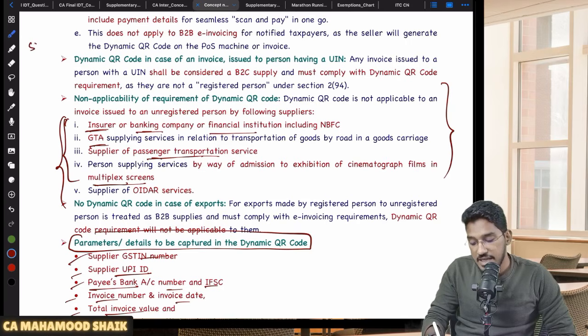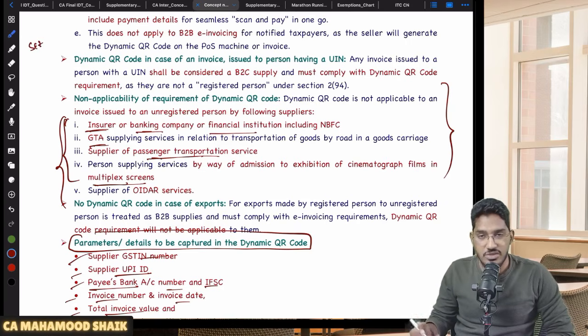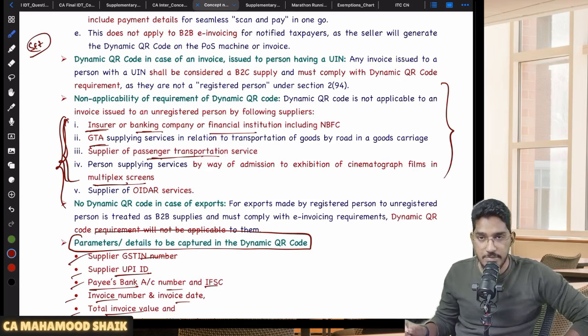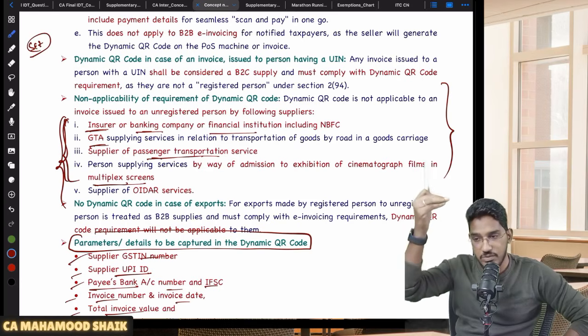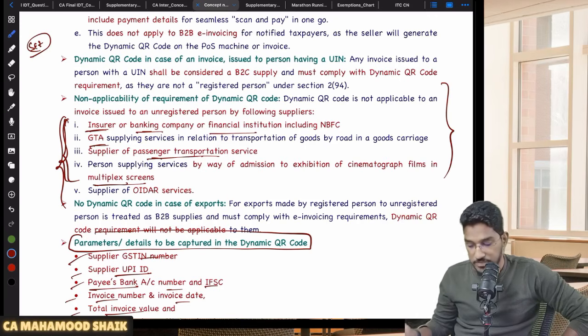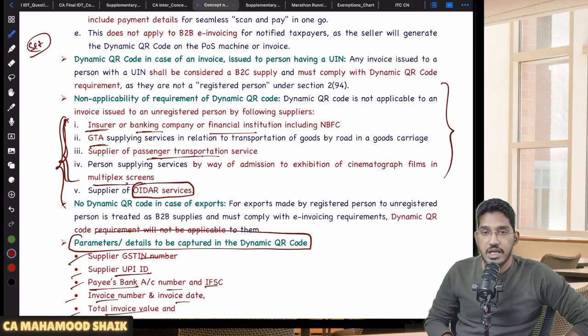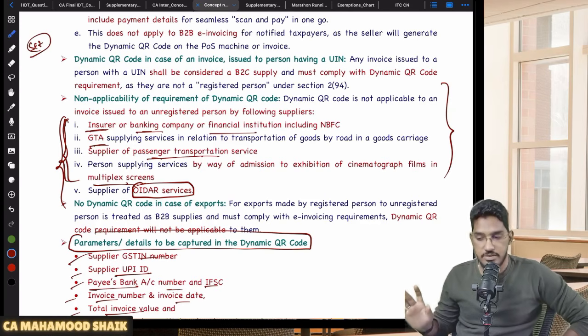But for e-invoicing, they say SEZ units, but that relaxation is not given here. SEZ units are not in the list of exemptions from the dynamic QR code, but SEZ is there in the e-invoicing exemption. These 4 are common: insurer, GTA service provider, passenger transportation services, multiplex screens. This list is there for both the e-invoicing exemption and the dynamic QR code exemption. And here one more item has been added: OIDAR service provider. OIDAR services, online information database access and retrieval services, are not important for CA Inter; we will learn them at the CA Final level. Even the OIDAR service provider is exempted from the dynamic QR code requirements.